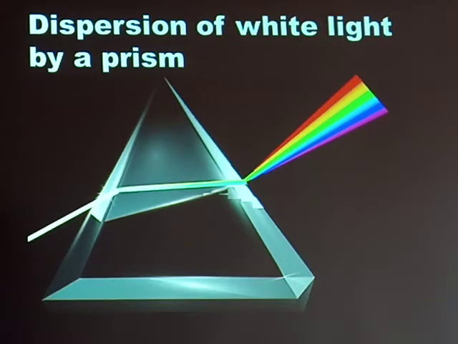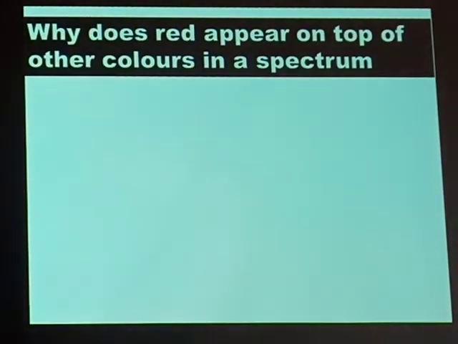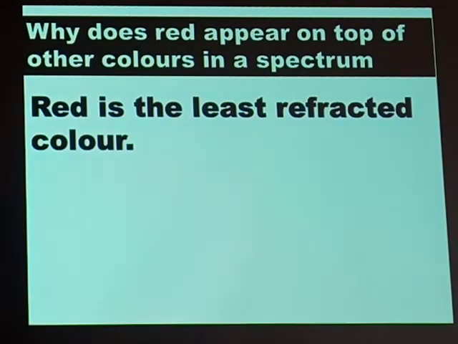It has the shortest wavelength. Let us go to the next. We are saying, why does red appear on top of other colors in a spectrum? And I have said that red is the least refracted color. Red is the least refracted color.